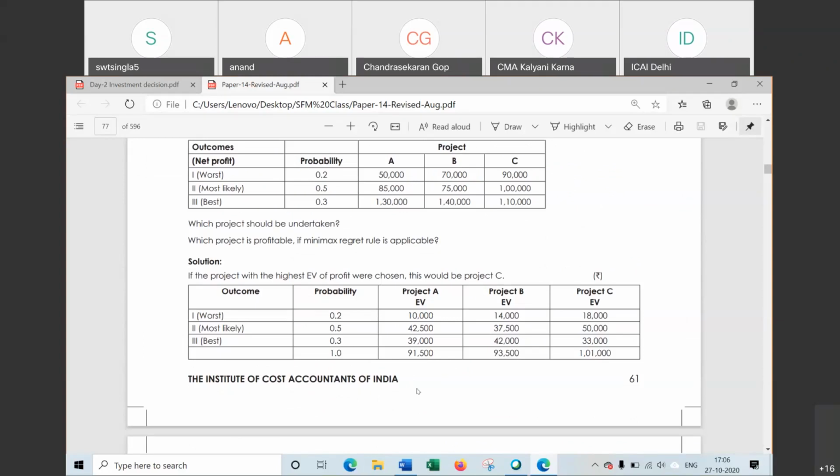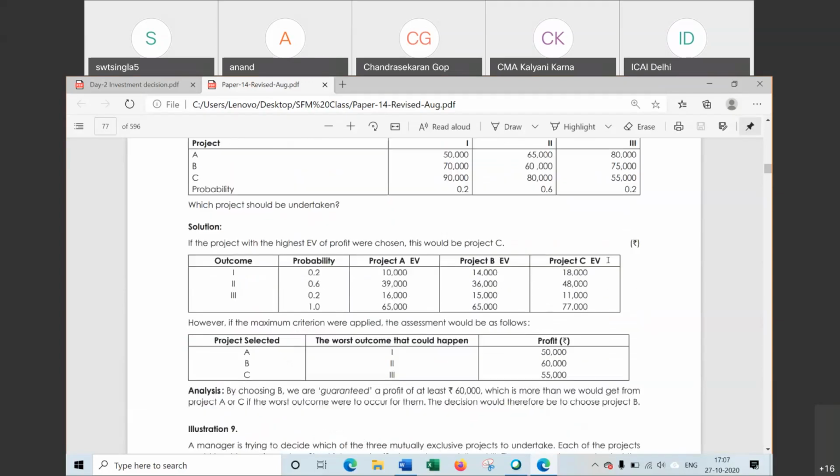And this is done here for project A. For B, this multiplied with probability: 70,000 multiply 0.2, 75,000 multiply 0.5, and 1 lakh multiplied with 0.5. So this is expected value. On basis of expected value, project C should be taken because the highest expected value is for C.